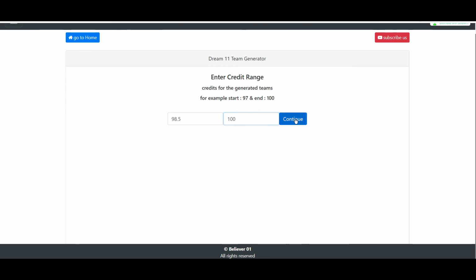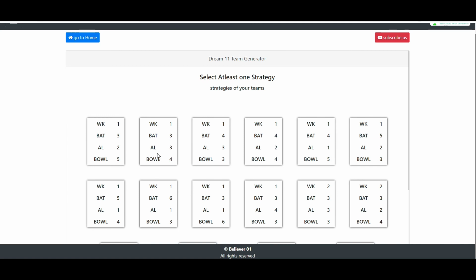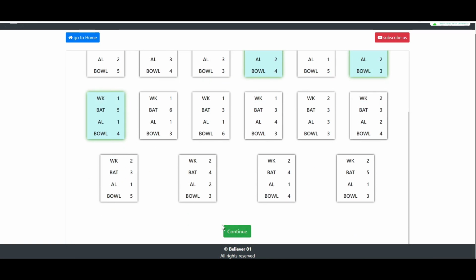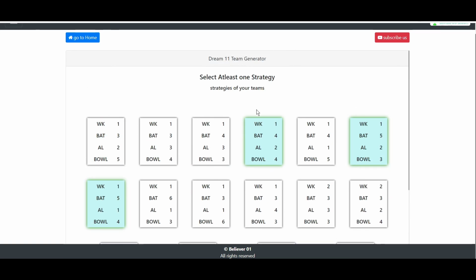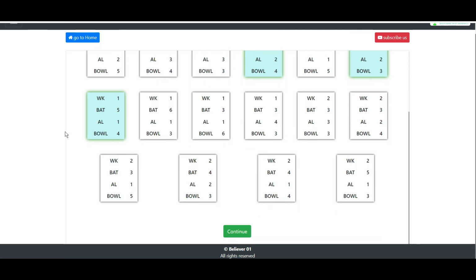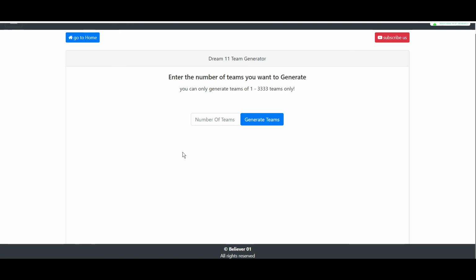And after that continue here, and I have already given you some of the strategies here, and these are the strategies that we are going to use today. So these are the 3 strategies, and after that continue. You can select all these strategies, but I have given 3 strategies. You can also include your own, and after that continue.